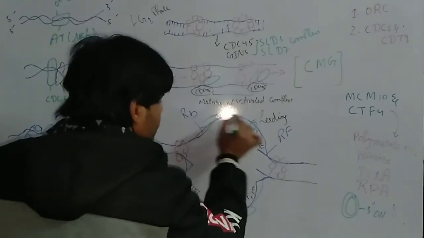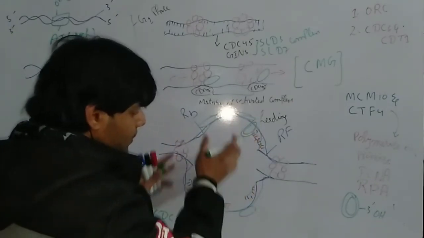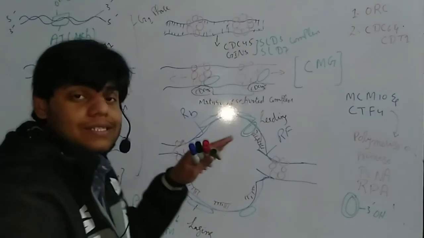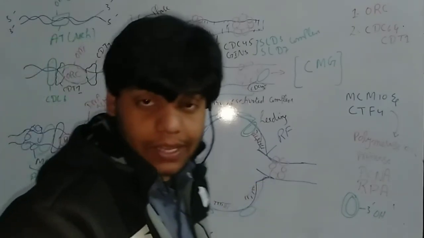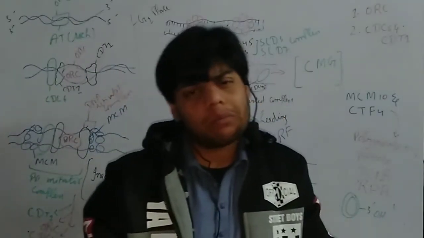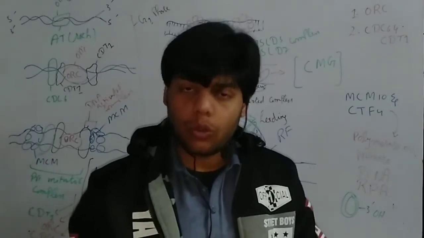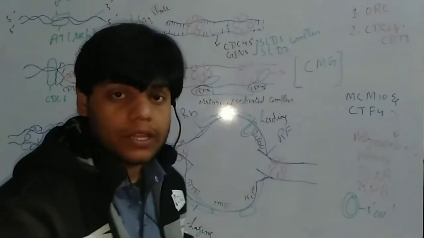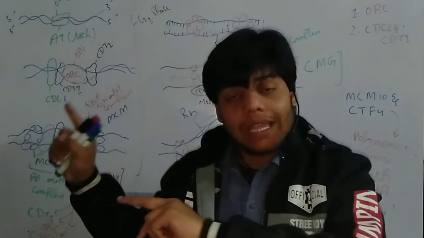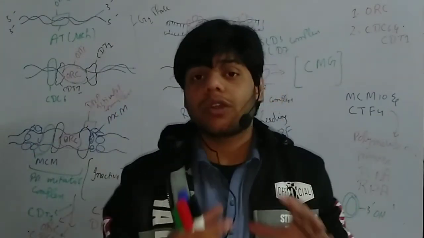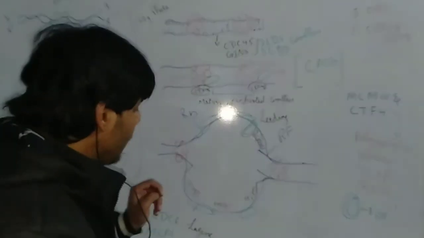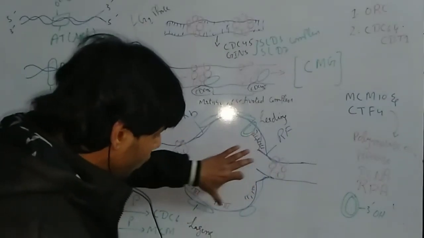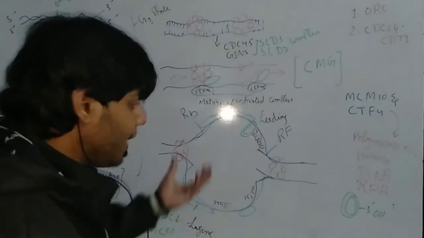So the RPA protein can bind here with a single DNA strand, and it can prevent the self-annealing. If self-annealing happens again, DNA replication will not go on. So the RPA protein is activated and it can stop this phenomenon. Just like in prokaryotes, where we talked about the SSB protein. After that, the whole process goes on as I explained.